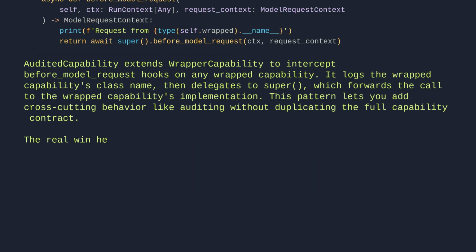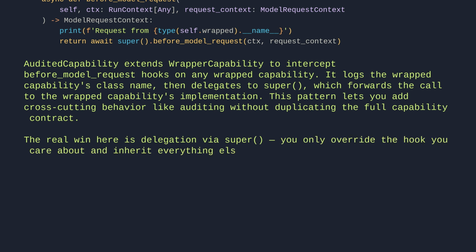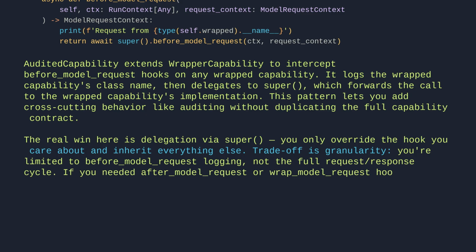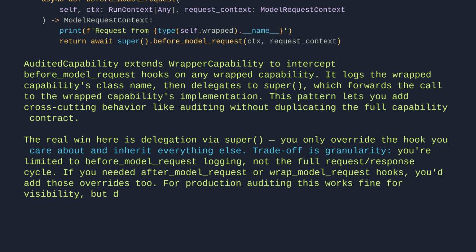The real win here is delegation via super. You only override the hook you care about and inherit everything else. The trade-off is granularity. You're limited to before_model_request logging, not the full request-response cycle. If you needed after_model_request or wrap_model_request hooks, you'd add those overrides too. For production auditing, this works fine for visibility, but deeper inspection would require wrapping more hooks.